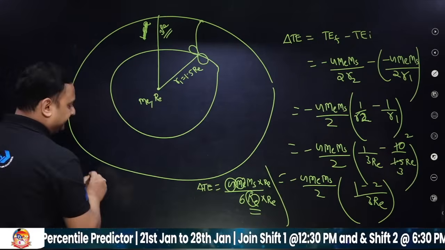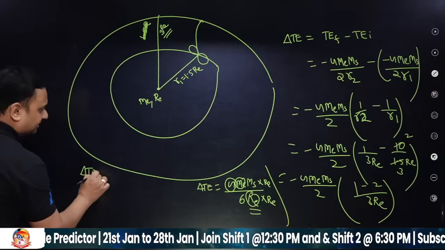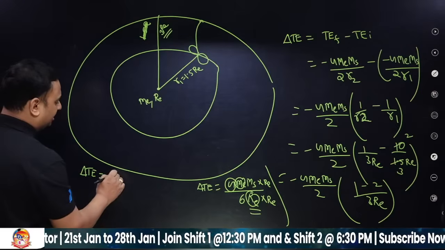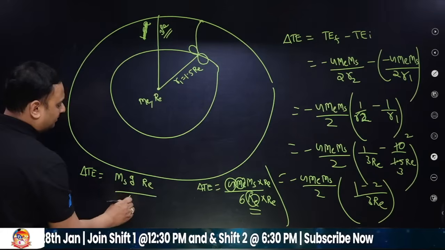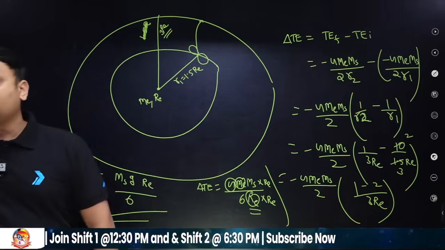So there is a magic here. The change in total energy has G ME by RE square, which is small g. So the answer is MS small g RE by 6. So this is the answer.